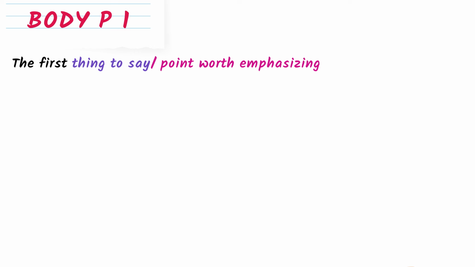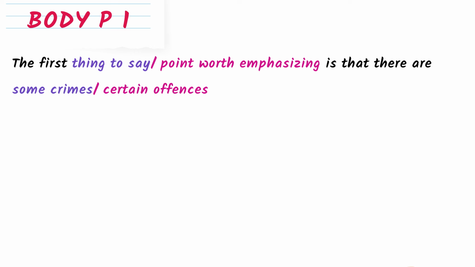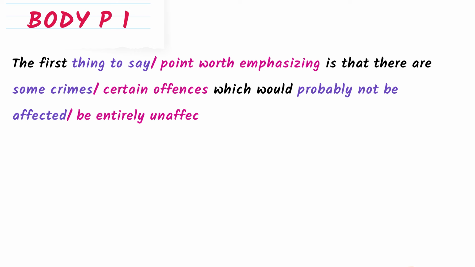The first point worth emphasizing is that there are some crimes. So again, crime is repeated here. So instead of some crimes, we can write certain offenses, which would probably not be affected. Instead of not be affected, we can write be entirely unaffected, all right? Which would probably be entirely unaffected. Unaffected by what? By having more police on the streets.